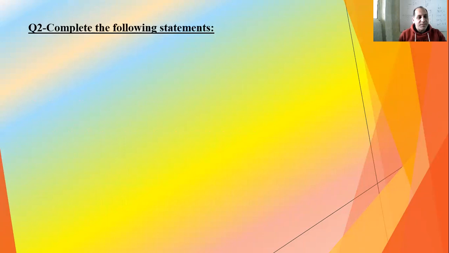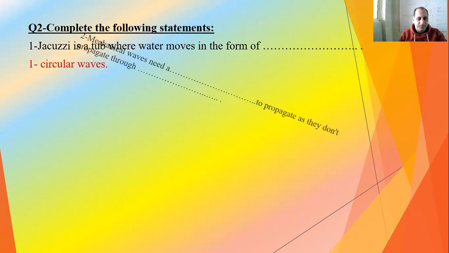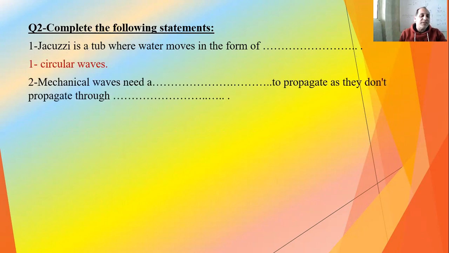Complete the following statements. Waves in water move in a circular motion. Mechanical waves need a medium to propagate, and electromagnetic waves can propagate through vacuum.